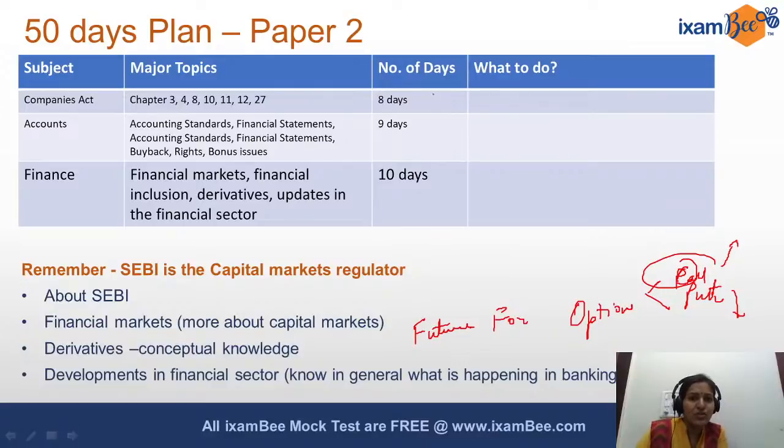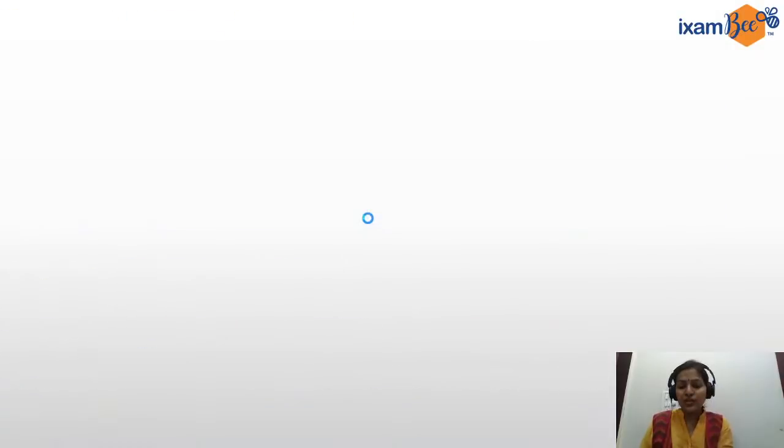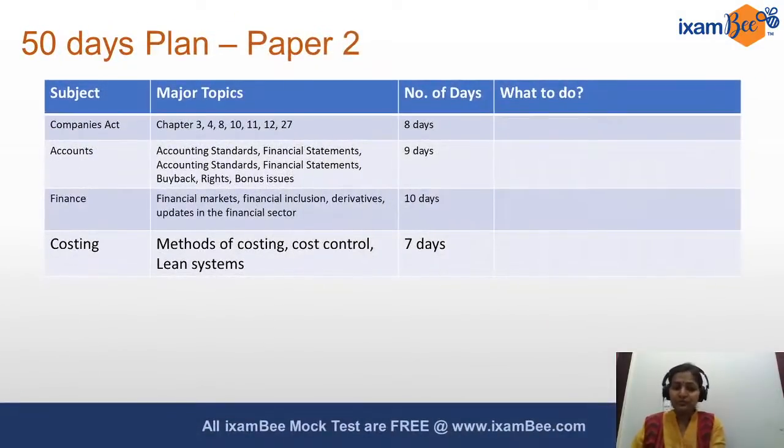And it doesn't have to be at a stretch. Like I said, 7 days you need for Companies Act, and 1 day extra I have written for revision purposes, so that all the topics you revise once. Similarly for accounts, in all of these keep 1 or 2 days for revision. Without revision, reading everything may not help, because being able to recall is also very important. So do give equal importance to your revision time.